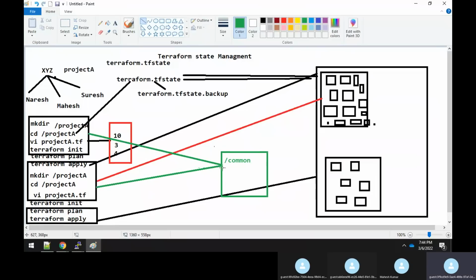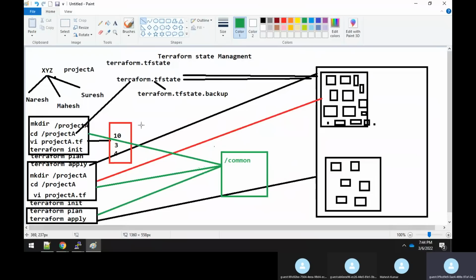This is your common shared drive. I will tell all these 3 people to them. So now what I will tell is that this is NFS. This is one of the use cases I'm saying of how to fix this issue. There are many methods. I'll be telling a few methods of how to fix this issue.